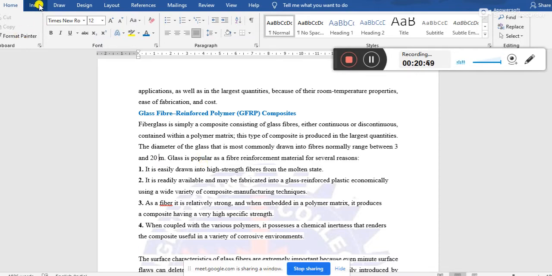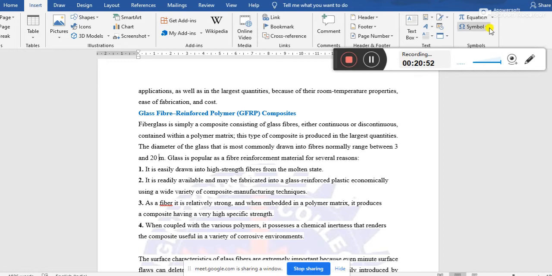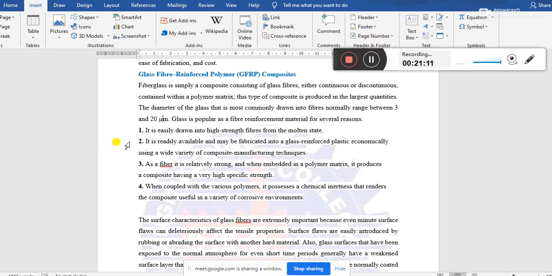The diameter of the glass fibers that are used as the reinforcing material in case of GFRP is 3 to 20 micrometer. And why glass fibers are used, the reason is because glass is easily drawn into high strength fibers.